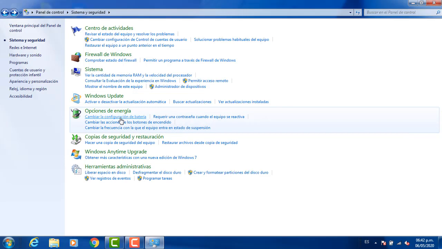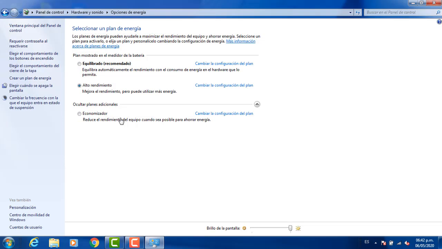We can change the energy options. In this case, because it is a laptop, we can change what to do when we connect the charger, when we are using the battery, change in this case the brightness of the screen, and customize something that we need.